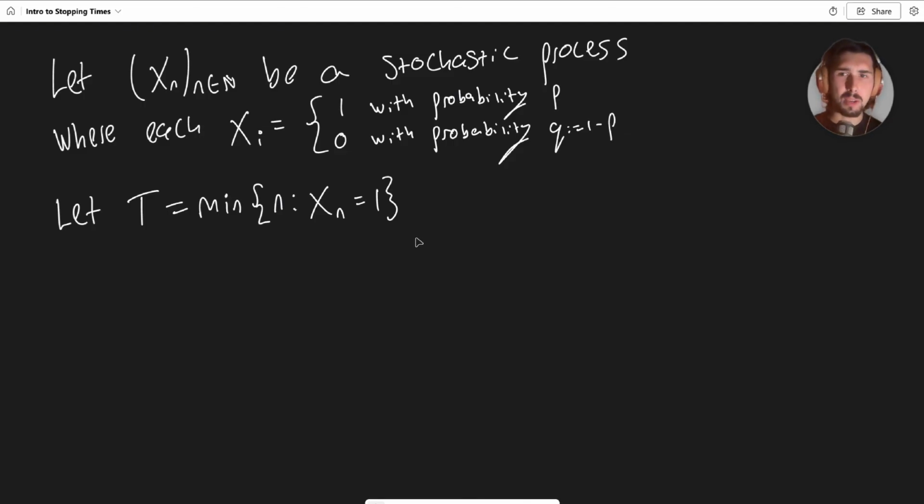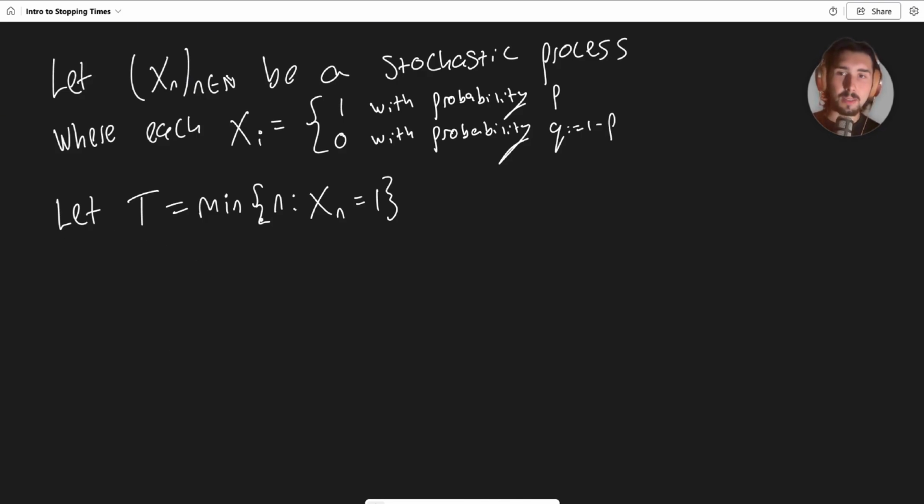So in plain English, what does that mean? Well, t is the smallest value of n so that xn is the number 1. In other words, t is the first time that xn takes the value 1, okay? So if p was quite big, in all likelihood, n would just be the number 1 here, right? And your stopping time would just be the number 1. If p was very small, maybe it would take a bit longer. So t is a random variable. Stopping times are random variables. They take values with various probabilities. So the value of t could be 1 or 2 or 3, or it could be 100 or whatever you want. It depends on the situation.